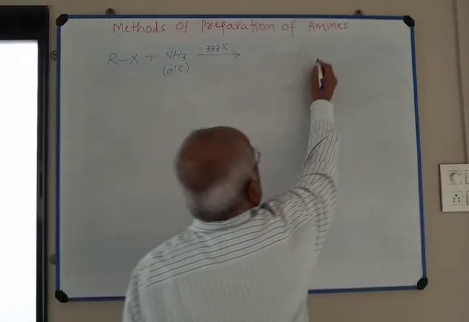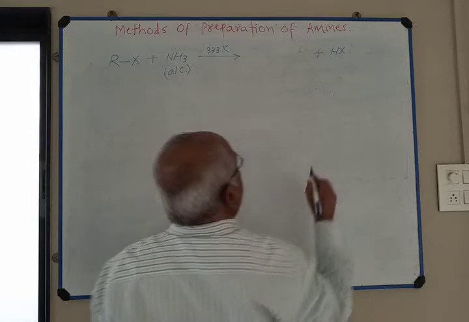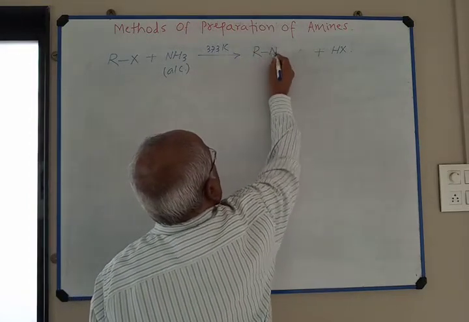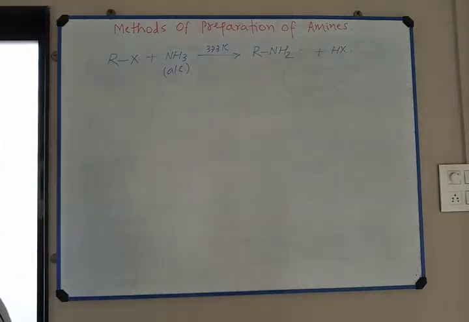Hydrogen combines with X and HX is the side product. R-NH2 is primary amine, the general formula of primary amine.